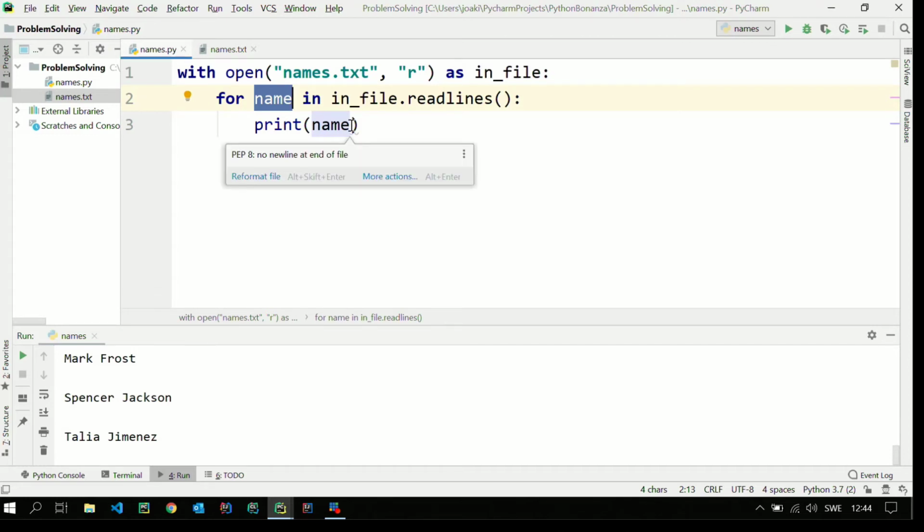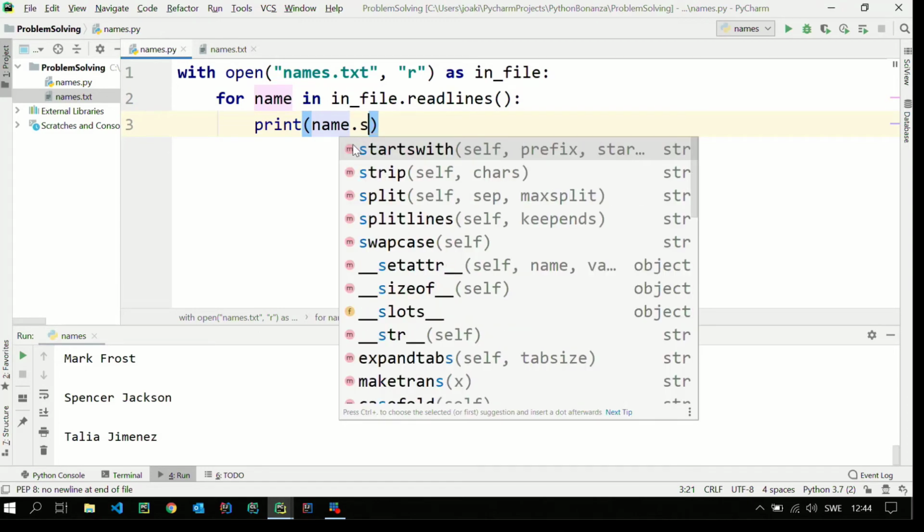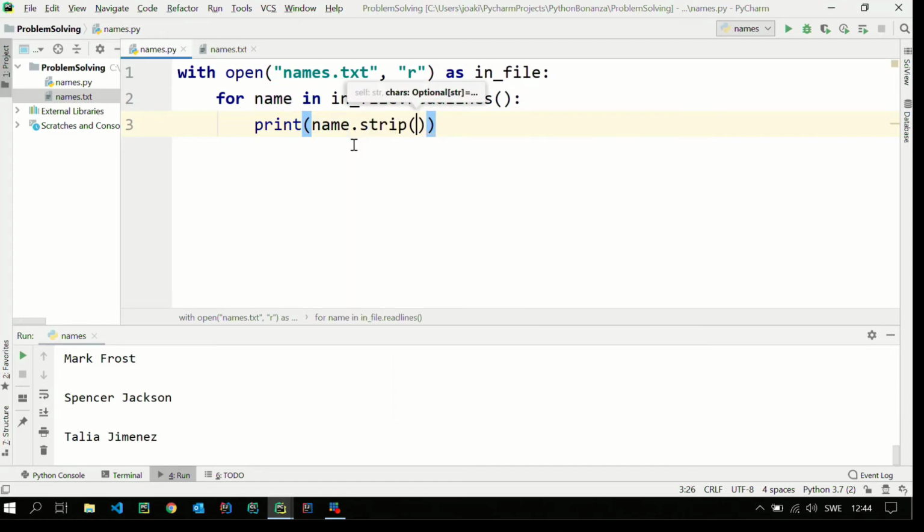So there are a number of ways I could handle this. One thing I could do is strip, and strip will take away any white space at the beginning and at the end of this string. And white space is space, tab, and new line. So if I do that, when I print it, it will not change the file, it will still contain that. Then we see that I got rid of all those blank lines. So this seems like a good start. Now I can read the file and read all the 100,000 names from it.